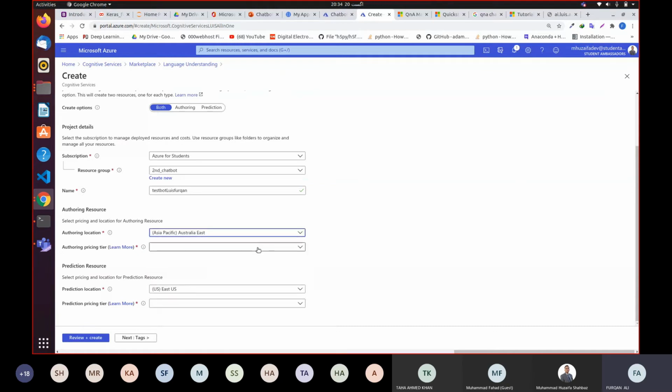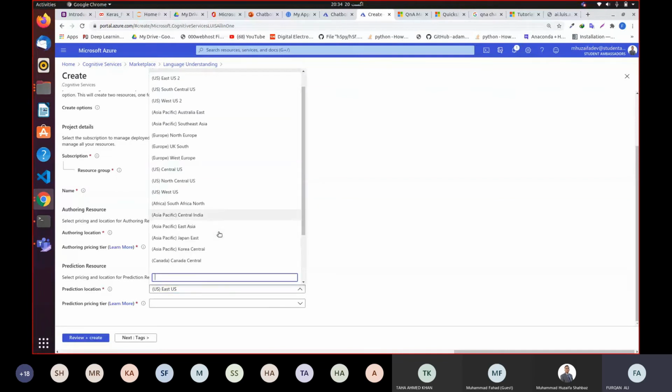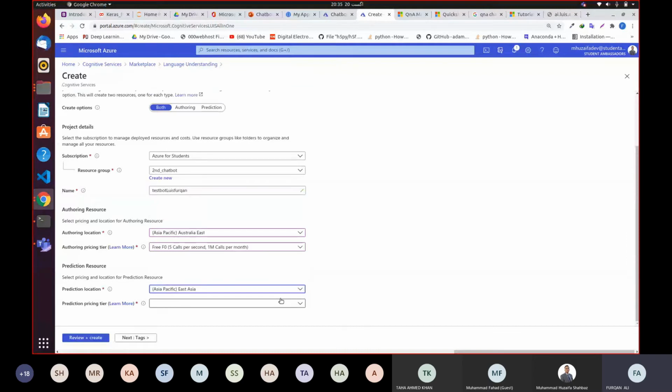Let's say East Asia, not East US, because all my resources are created in East Asia. So it's a good practice to create every resource in a single location. Don't create your resources in different locations because it is going to create ping and latency in your services. And for the pricing tier, I'm going to choose free again, and then review and create.